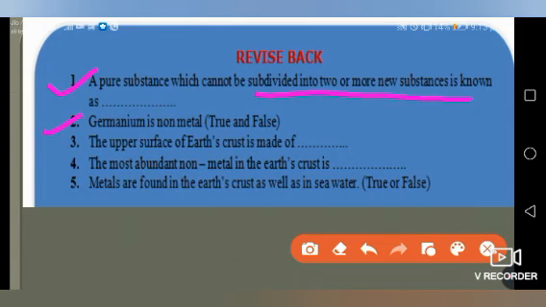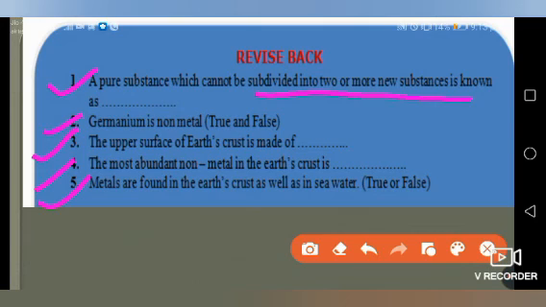Second, germanium is non-metal. It is true or false? The upper surface of earth crust is made up of what? The most abundant non-metal in the earth crust is what? Metal are found in the earth crust as well as in the sea water. It is true or false?